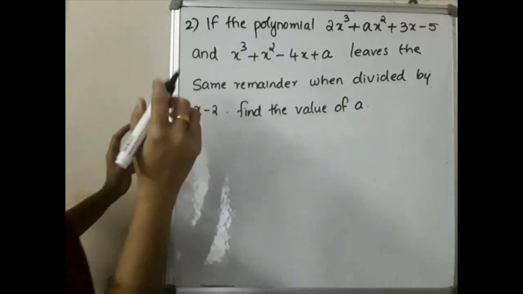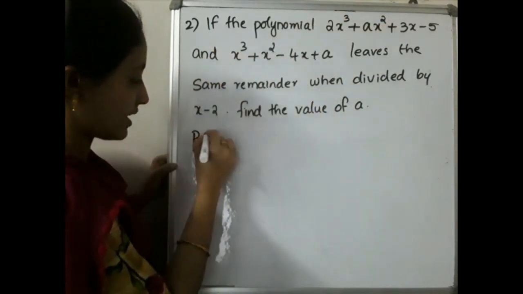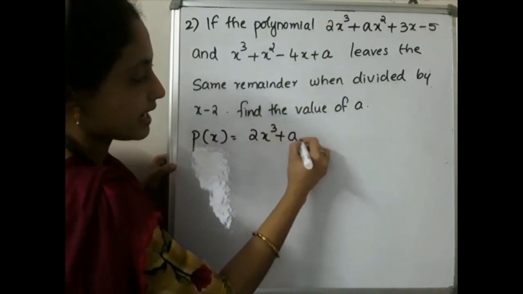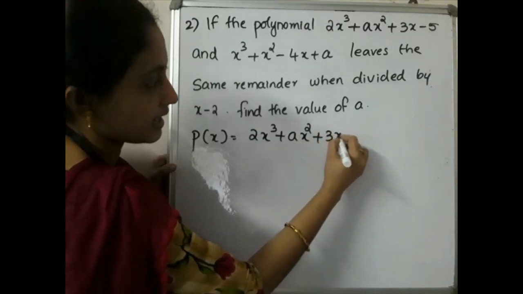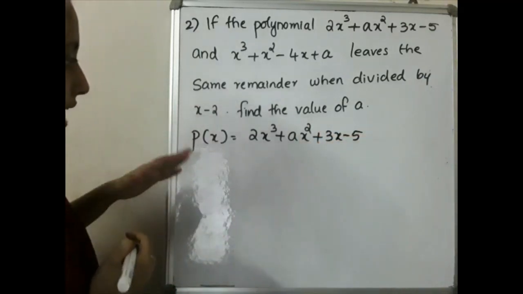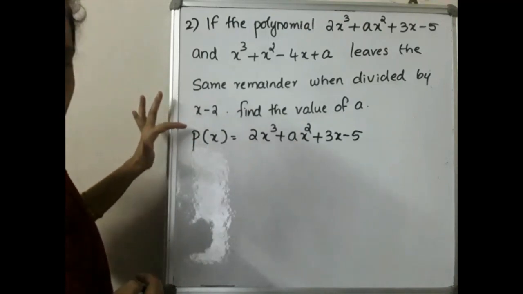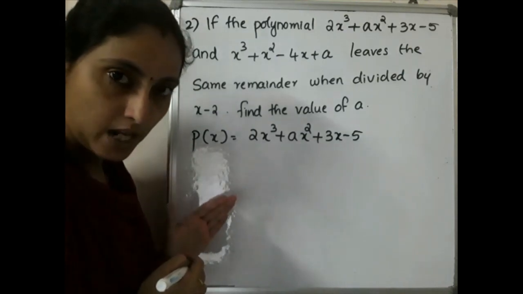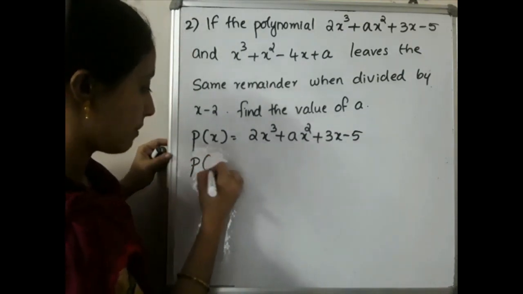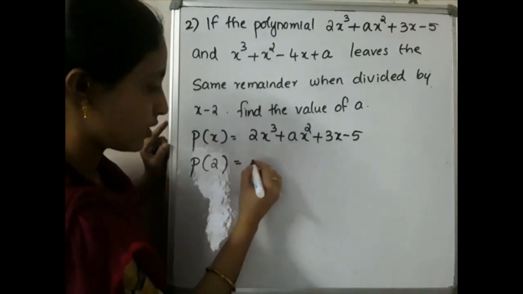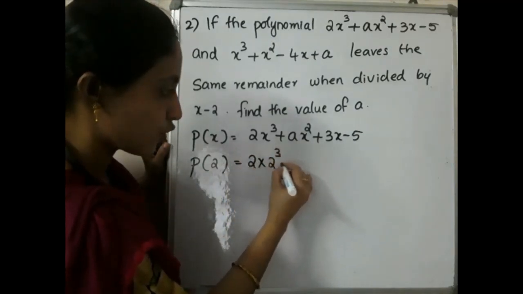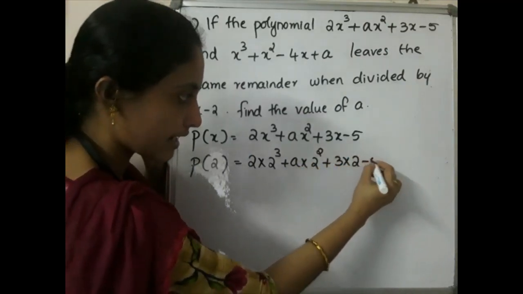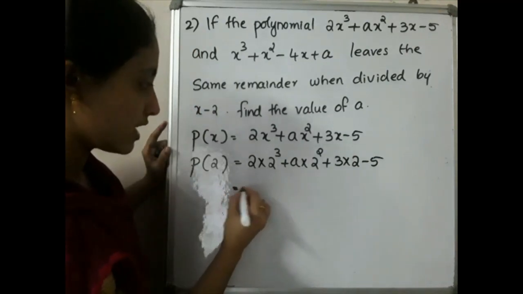Okay, so what you have to do is take the first polynomial as p of x. That is, p of x is equal to 2x cube plus ax square plus 3x minus 5. Okay, and this polynomial is divided by x minus 2. What will be the remainder? Please say, what will be the remainder? Yes, p of 2. That is, you have to find p of 2 first. Okay, so p of 2 is equal to 2 into 2 cube plus a into 2 square plus 3 into 2 minus 5.